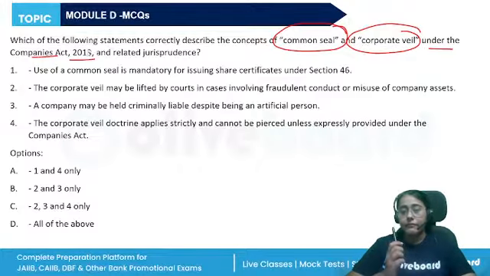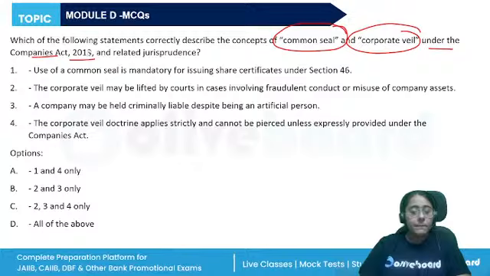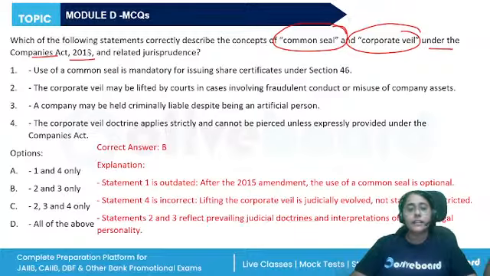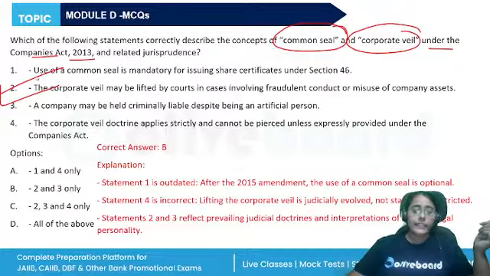The corporate veil, however, applies strictly and cannot be pierced unless provided. It can be pierced by the court if the company is involved in some fraudulent conduct. So the correct answer should be 2 and 3. Yes, 2 and 3. The company can have civil liability, it can have criminal liability also.